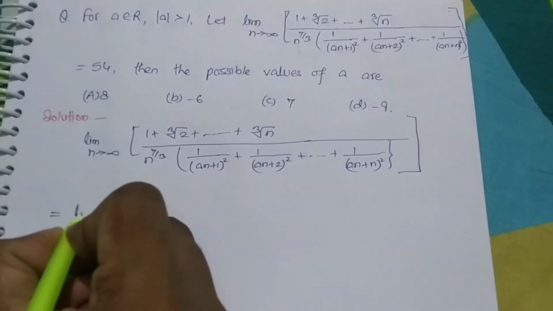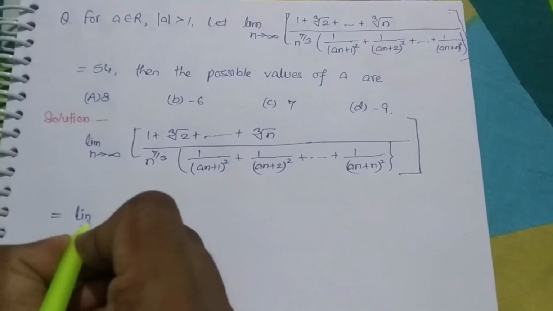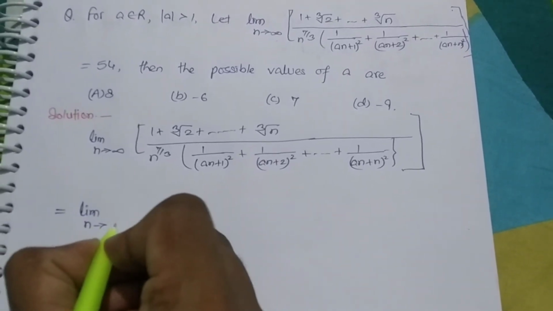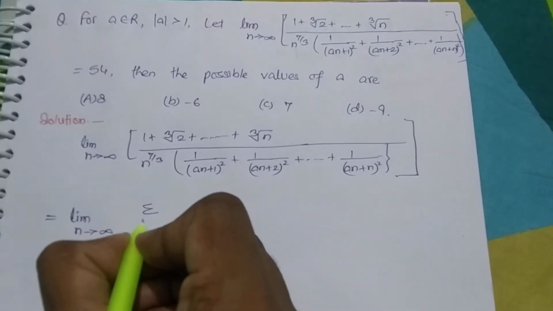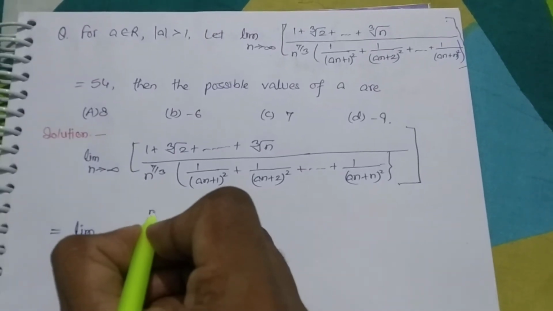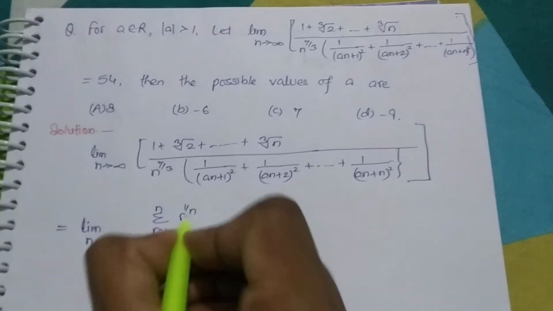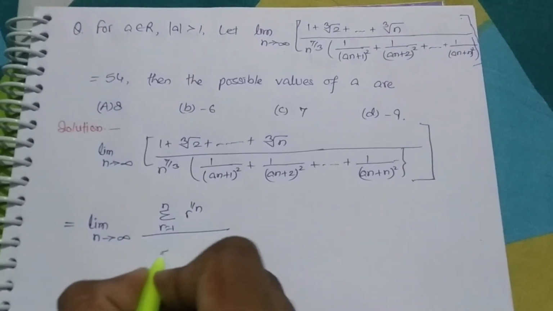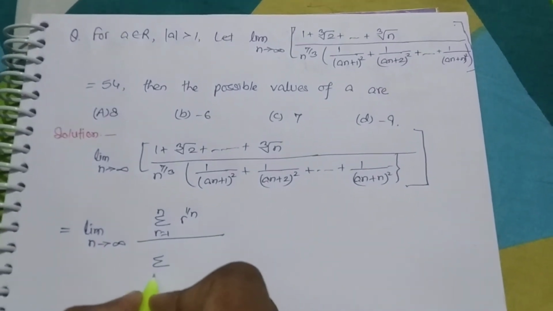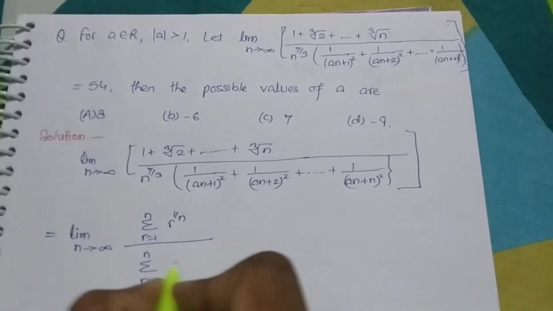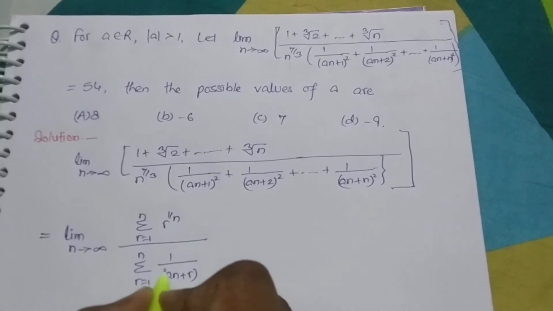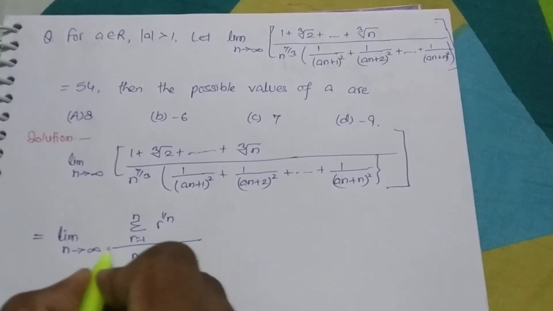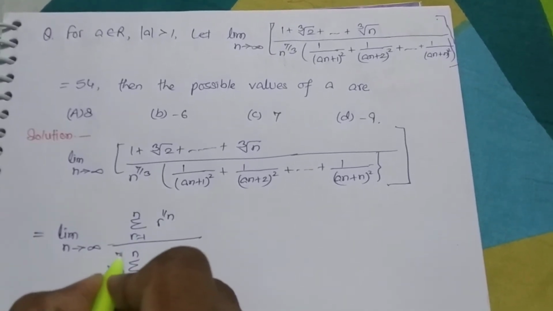Now we will write this in this form. N tends to infinity, the summation from 1 to n of r to the power 1 over 3, over the summation from 1 to n of 1 over (a n plus r) whole square, and n to the power 7 over 3.